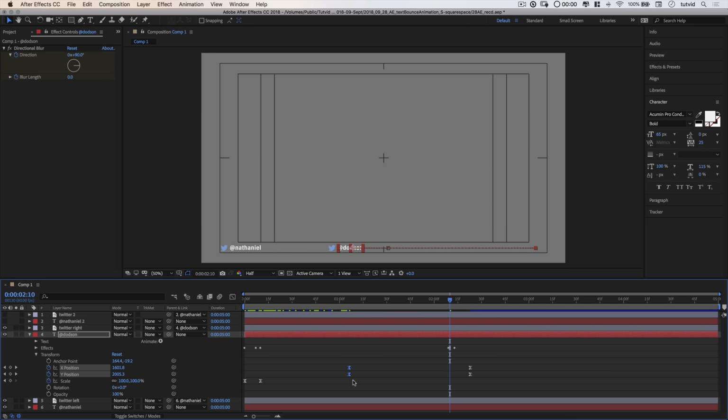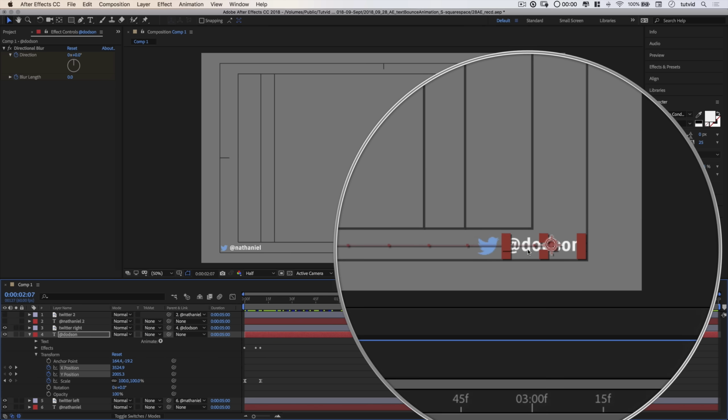And then we're going to select these two keyframes here by just dragging a selection over them and just move them right back to place right there. So now this should also snap to the middle just as the other text does. Now, notice how much faster it gets to the middle of the document, right? The reason that's happening is because we haven't animated the bump outward here for this text yet.